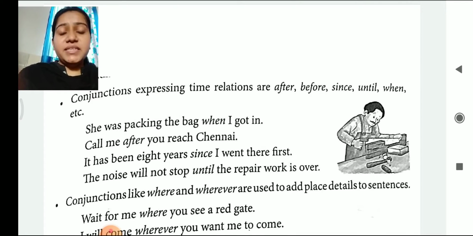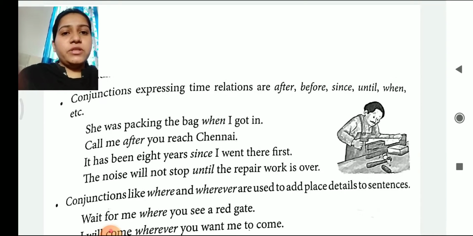My dear students, during the previous class, we studied conjunctions, how and where the different types of conjunctions are used in order to join or connect sentences. Now let's see the further part of the conjunctions.